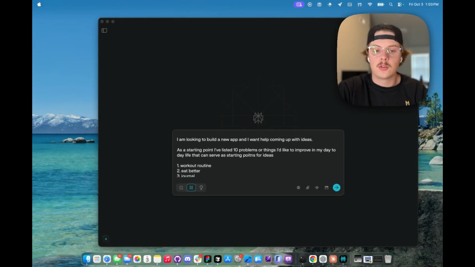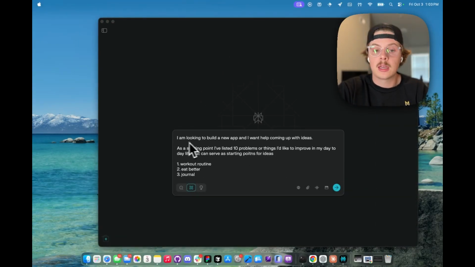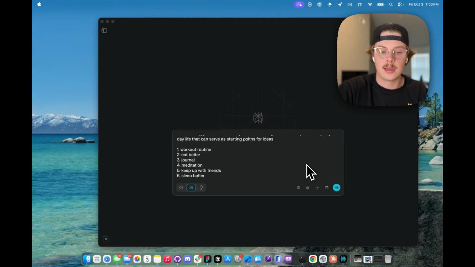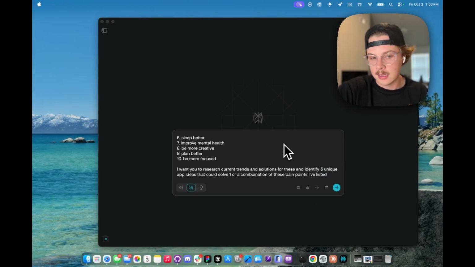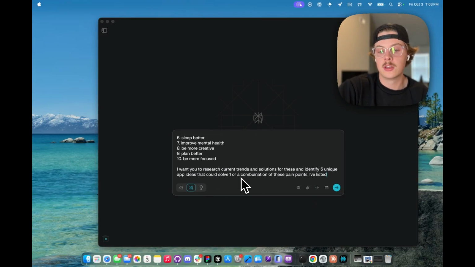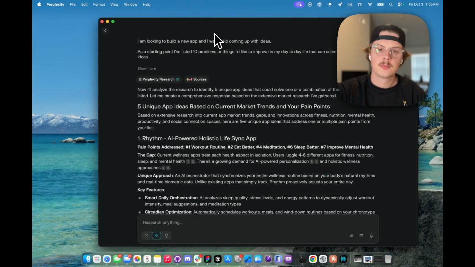Okay, so the prompt that we're going to use for this is as follows. I am looking to build a new app and I want help coming up with ideas. As a starting point, I've listed 10 problems or things I'd like to improve in my day-to-day life that can serve as starting points for the ideas. And I have my list, and then I give it instructions. I said, I want you to research current trends and solutions for these and identify 5 unique app ideas that could solve one or a combination of these pain points I've listed. So now it's going to go out and perform that research.